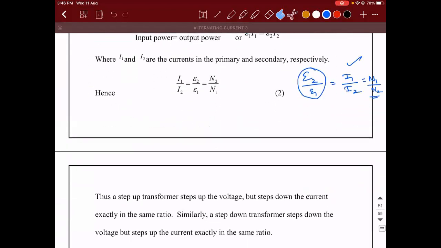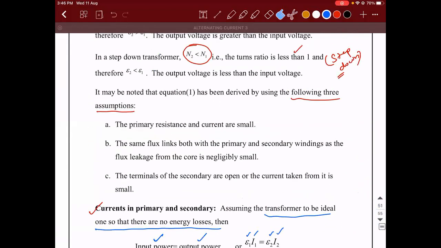Could you explain those three assumptions? Okay. So the three assumptions are the primary resistance and the primary current are small. This is the first assumption we took into consideration. You remember E is the EMF of the source, the alternating source, and E1 is the back EMF. E minus E1 we wrote as I1 into R. But we came to a conclusion that E is equal to E1. How did we get it? Because I1 and R were taken to be very small values so that their product is 0. So that is the meaning of primary resistance and current are small.